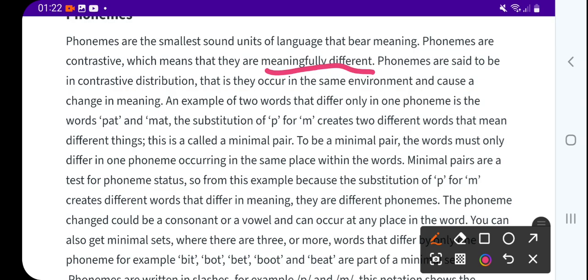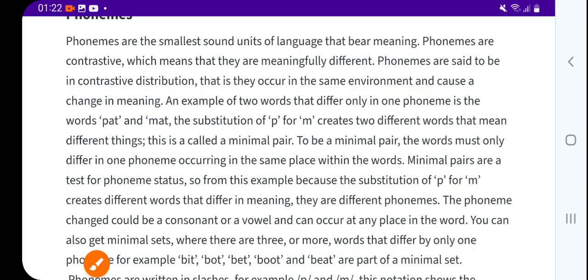Phonemes are said to be in contrastive distribution, that is, they occur in the same environment and cause a change in meaning.